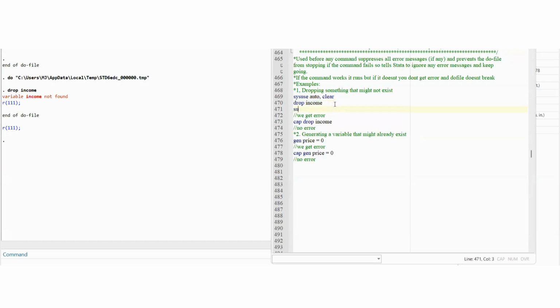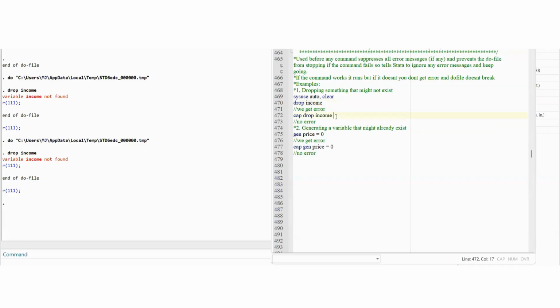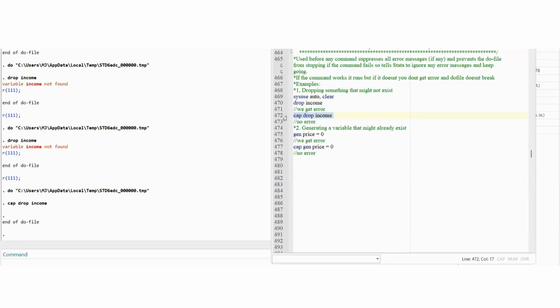Like for example, if I was running both of these commands, right? So see, when I do drop income, an error comes, the do file breaks, and the rest of the commands after this won't work in the do file. But if we write cap before it, then see, there is no error.